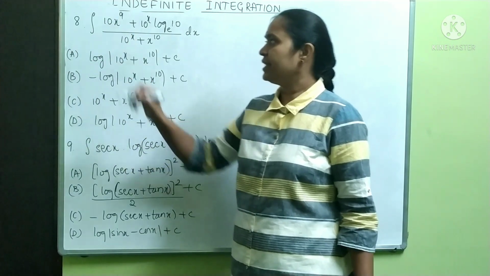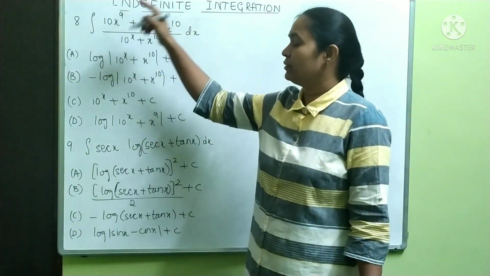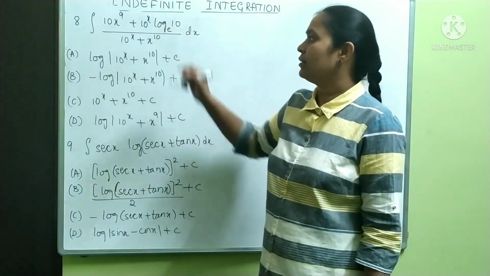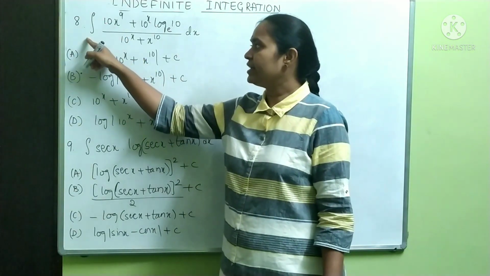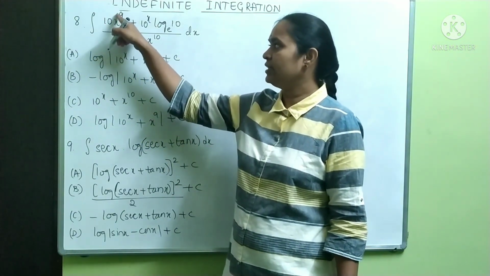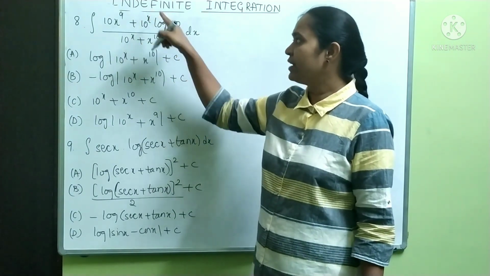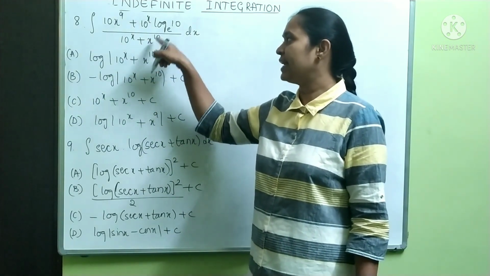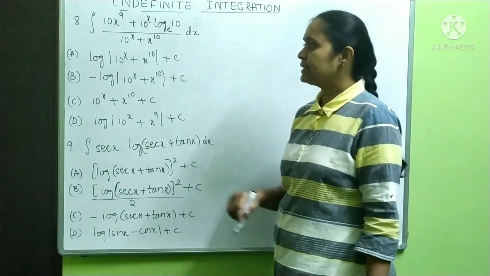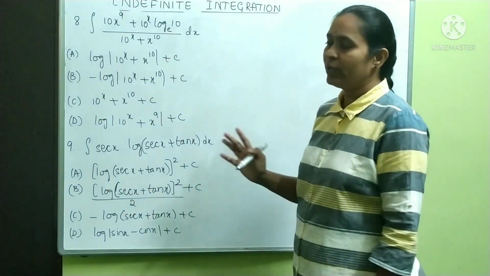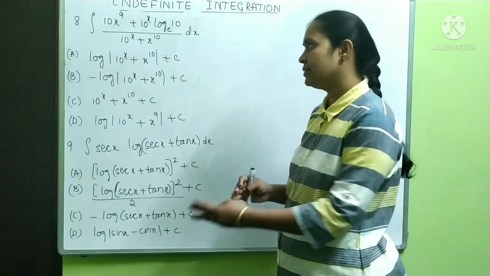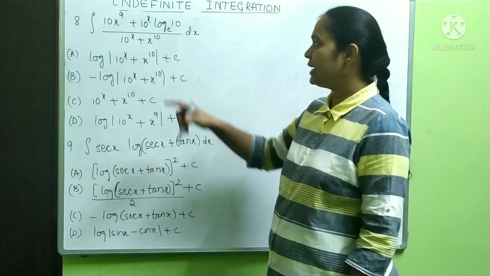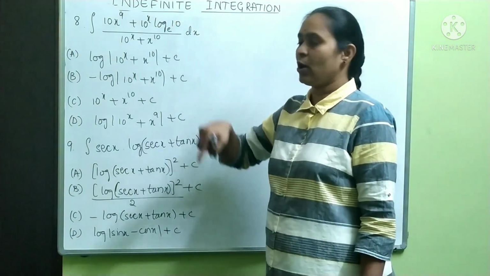8.1 integration of 10 into x power 9 plus 10 to the power x log 10 to base e by 10 to the power x plus x to the power 10 into dx. They're asking this. So by looking at this, you can think, or else you can have an assumption, denominator will be our substitution, because you see they have given a term 10 power x log 10.